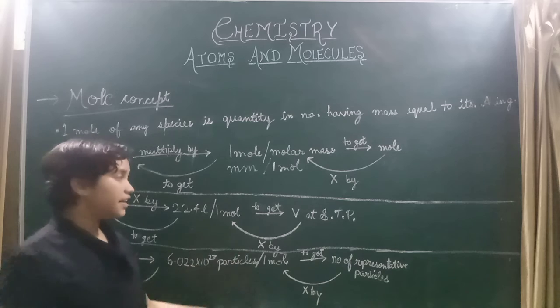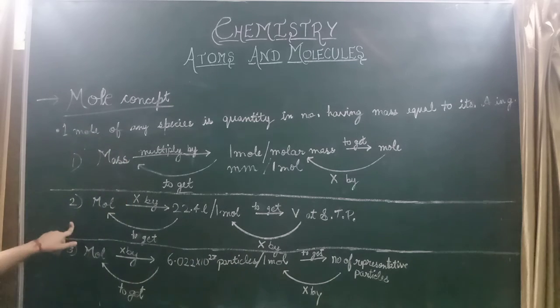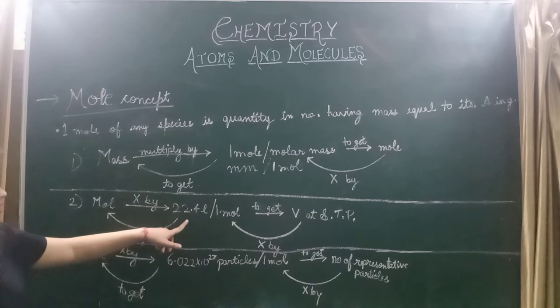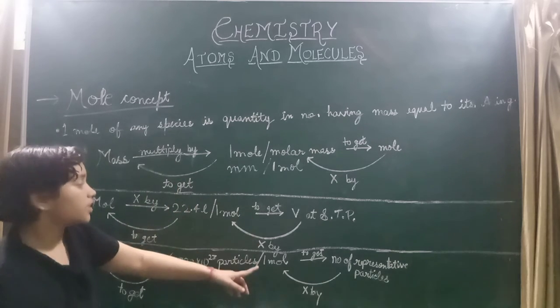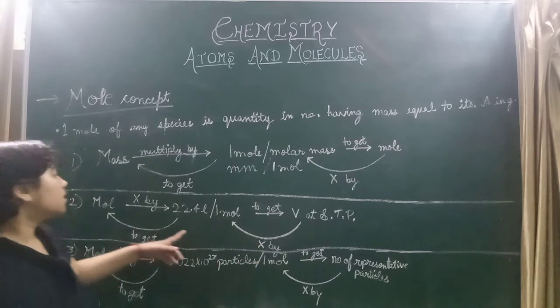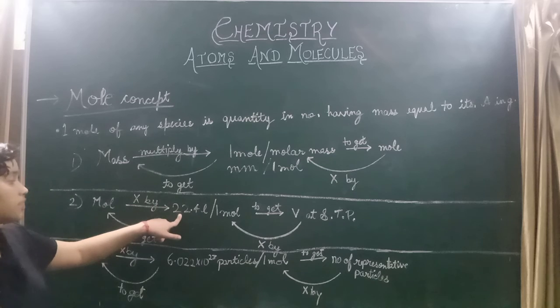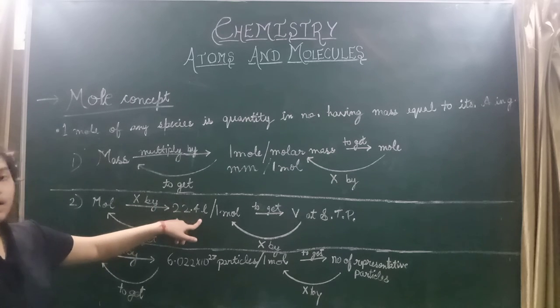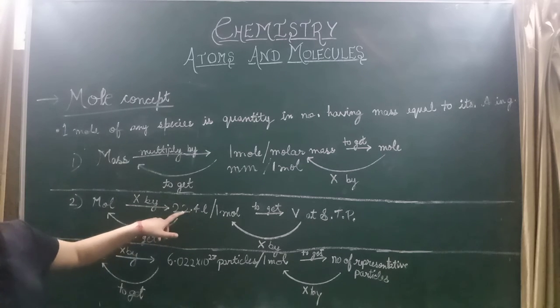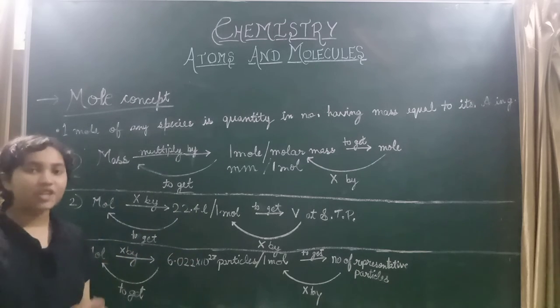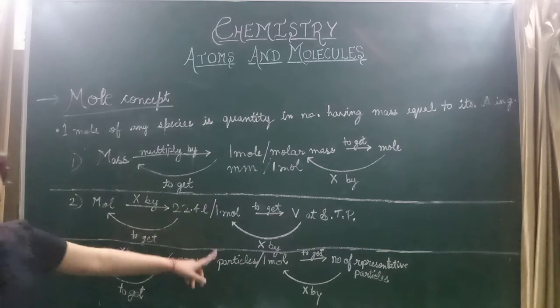It will become reverse. Now in the second condition, when mole is given and we have to answer what is the volume at STP, then we will multiply moles by 22.4 liters upon 1 mole.